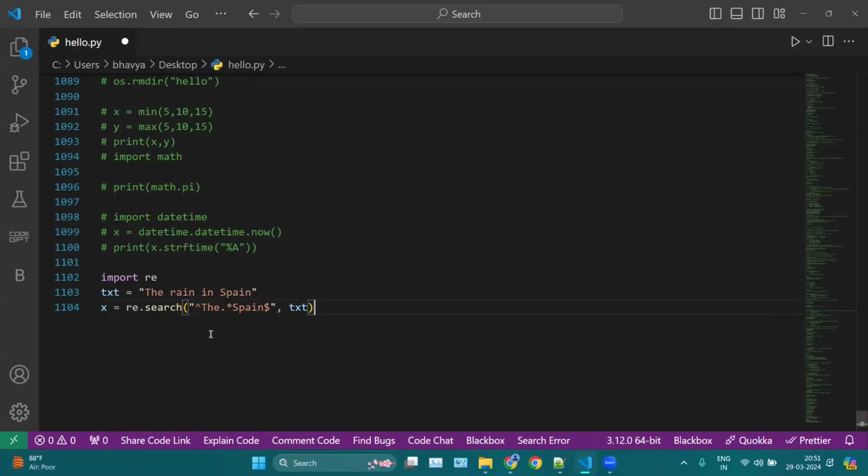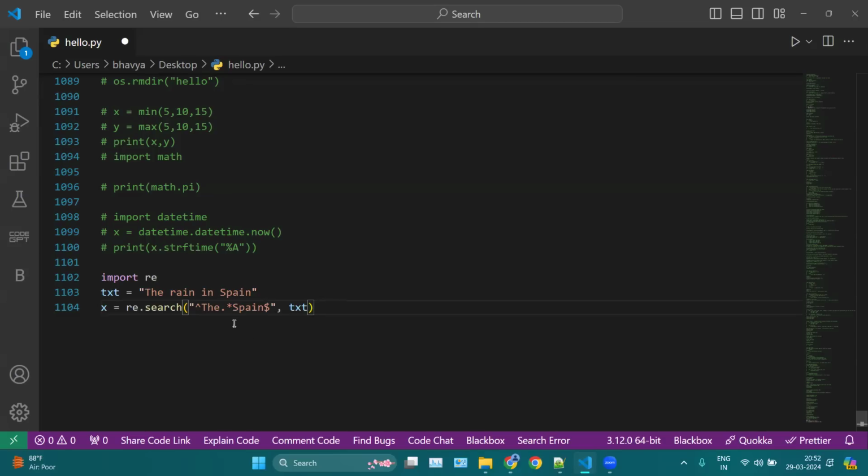Your starting means I am checking if my line, or whatever I am searching, is starting with 'the' or not. Second, this dot means take everything inside, starting from 'the', which means this dot will take everything here, 'rain in', even spaces. Okay, then there is this sign here. Now this sign is mainly for checking if this 'Spain' is there in your sentence or not.